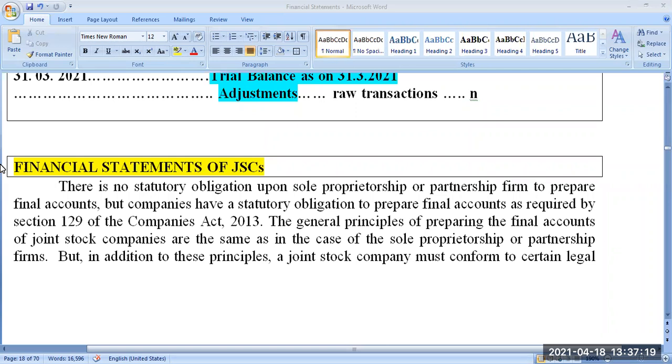Yeah, quickly, anyone tell me what is meant by trial balance? Consolidation of all entries within ledger for a particular area. For example, if the area is Bangalore.